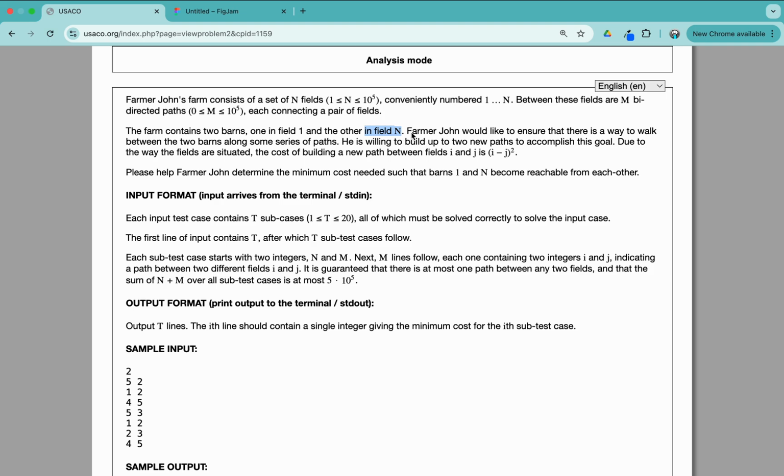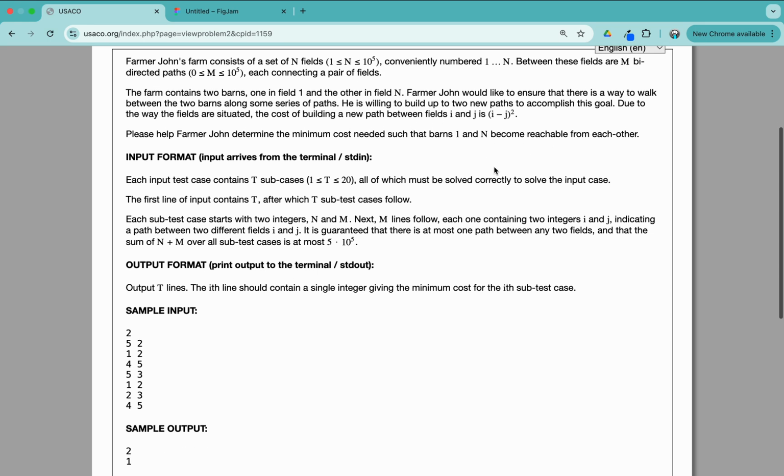Farmer John would like to ensure that there is a way to walk from field 1 to field N. And in order to do this, he is willing to build up to 2 new paths to accomplish this goal. Due to the way the fields are situated, the cost of building a new path between fields i and j is just (i - j)^2. So we have to help Farmer John determine the minimum cost needed such that barns 1 and N become reachable from each other.